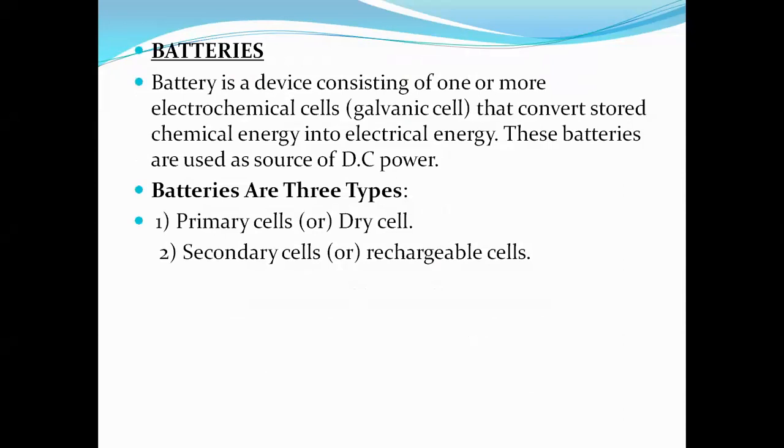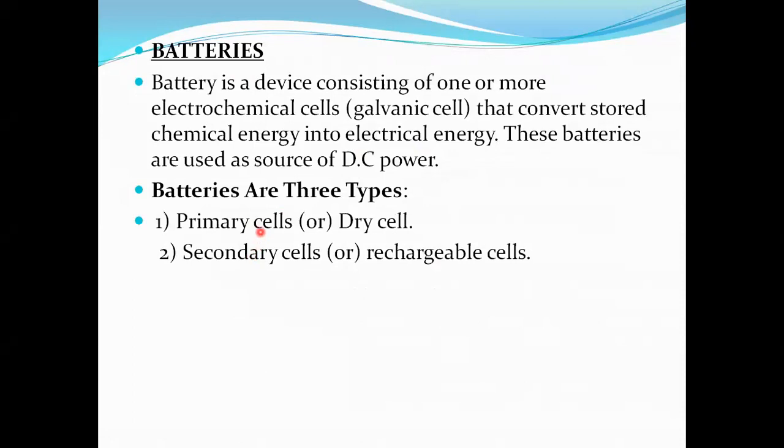What is known to be a battery? A battery is a storage of DC. Batteries have two main classifications: the first is the primary cell, and the second is the secondary cell. What is the difference between a primary cell and a secondary cell?